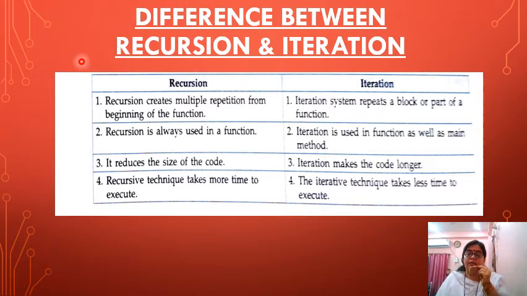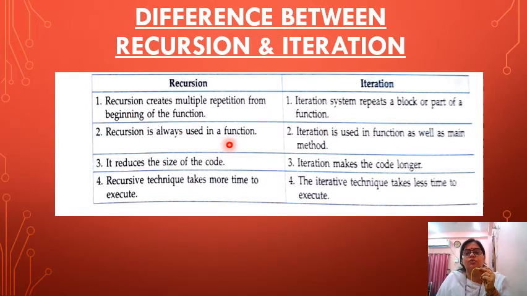Now first it is very important to know what is the difference between recursion and iteration, because recursion also works like an iteration. It goes on working till the base case is true. Recursion creates multiple repetitions from the beginning of the function. Iteration repeats a block, a part of a function.